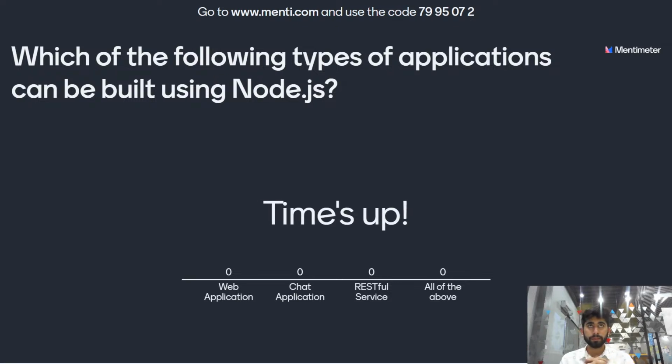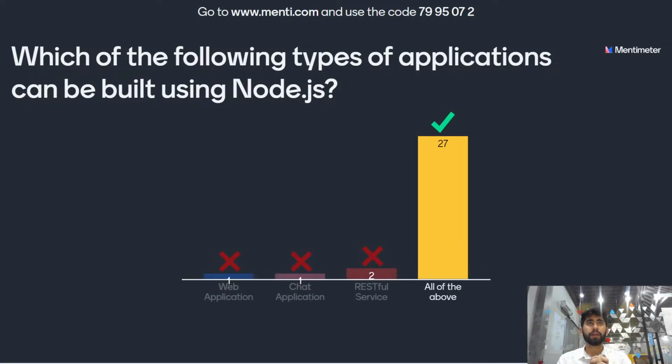And the time is up. Most of you have given the right answer: all of the above. Applications can be built using Node.js. Let's move on to the scoreboard.